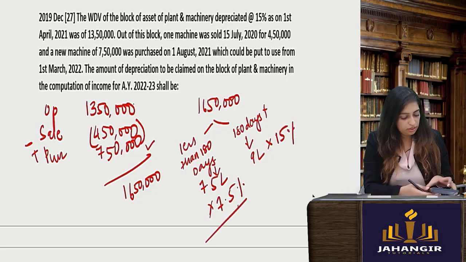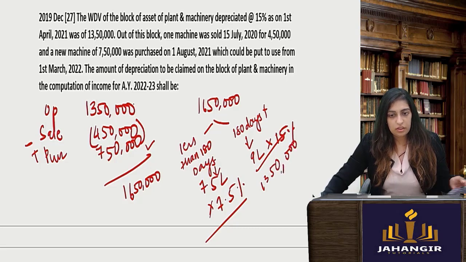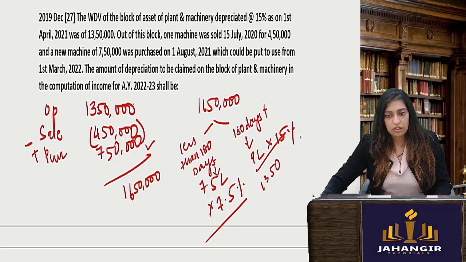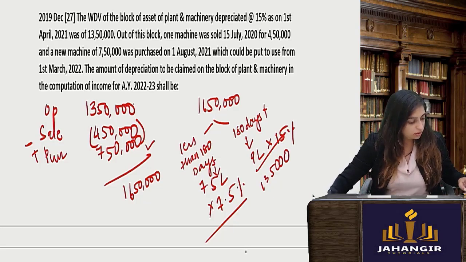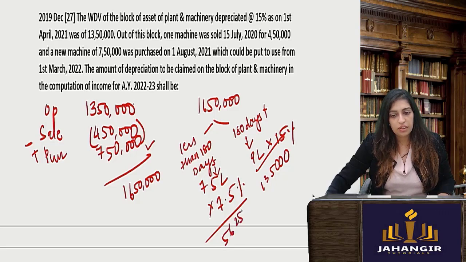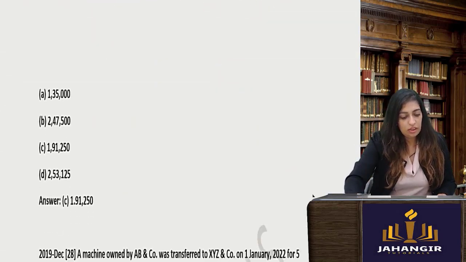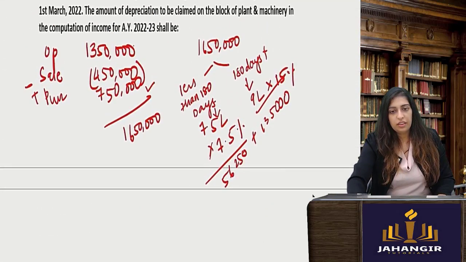So add this. 3620. Add this. What will you get? You'll get 191250. Perfect. Okay.